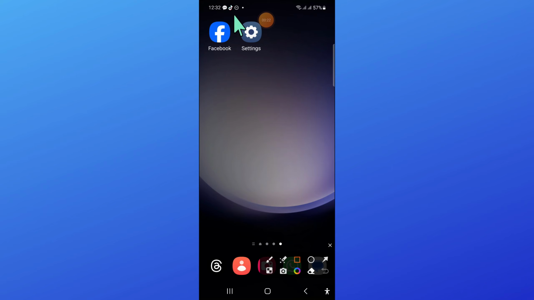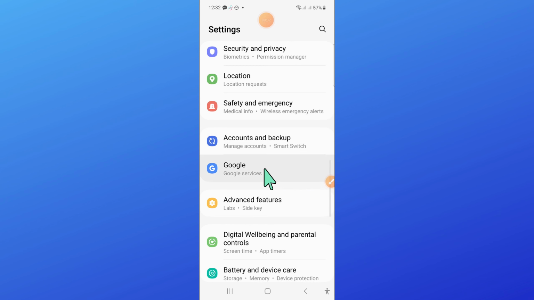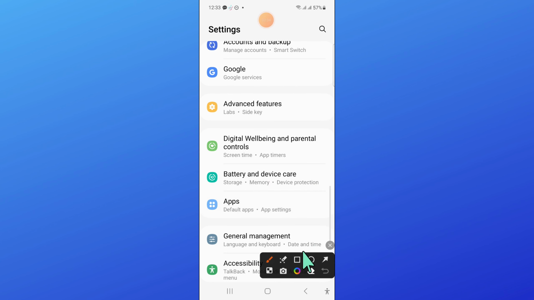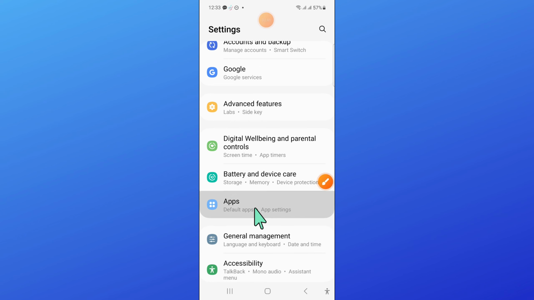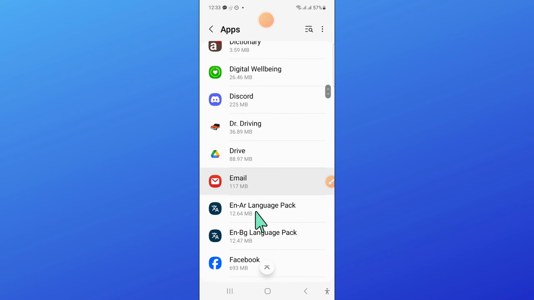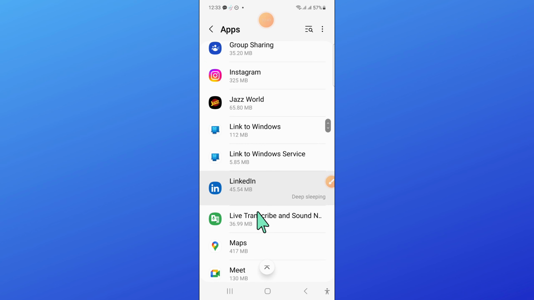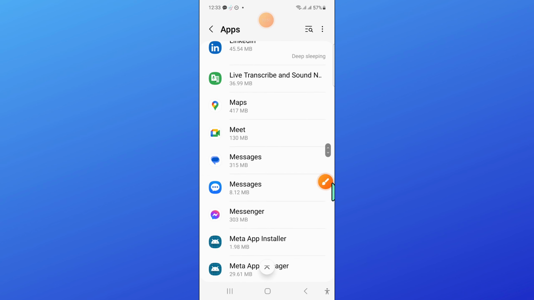So to fix this issue, first of all open settings. Now in settings, scroll down and open apps. Now in apps, scroll down and here open messages.